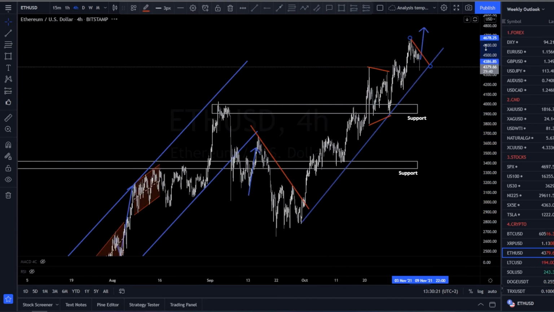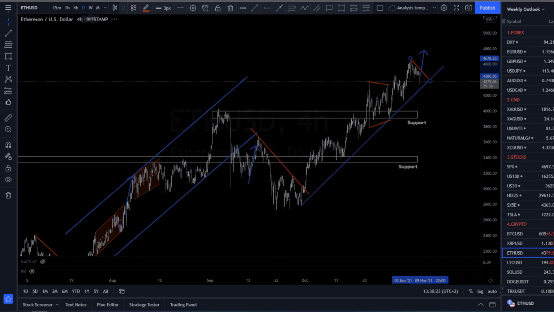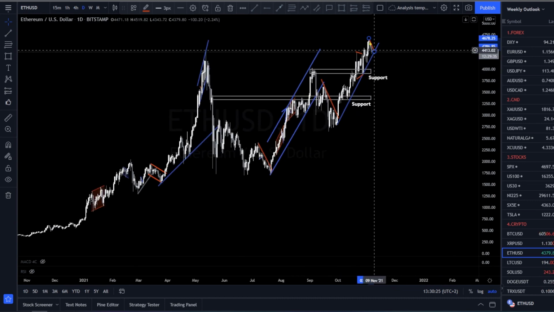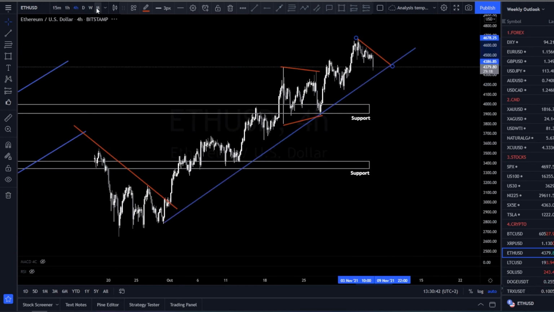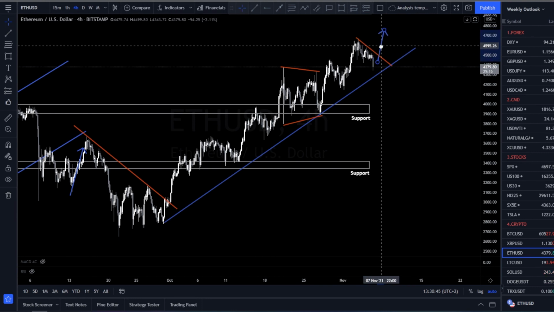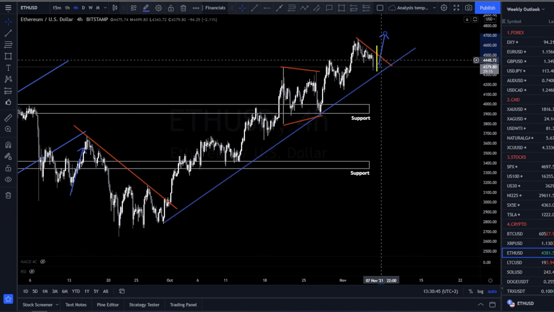But keep in mind that at some point we will need to make a bigger pullback on the daily chart, for the market to compensate for this bullish wave that we had before. So we might be getting something like this before going back up. But for now, as it stands on the 4-hour chart, this has the potential to break the trend line, and if it breaks the trend line and corrects above, then we will have a great chance to break the top again.